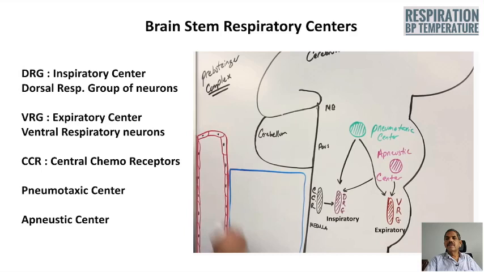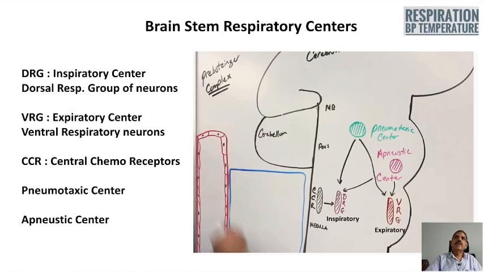These are the respiratory centers mainly concerned with respiration. Moreover, respiration is a voluntary as well as involuntary process, and since it is voluntary, there is a control mechanism coming through the motor cortex.